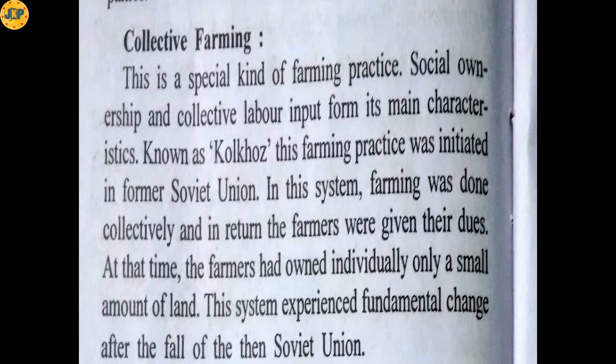So in this type of farming, many farmers unite together and they cultivate a plot of land, in return for which the farmers generally get their dues for their work. At that time, the farmers individually owned only a small amount of land, which was not sufficient to feed their family. So many farmers join together and cultivate a plot of land.